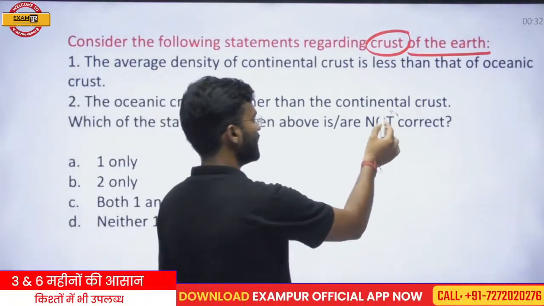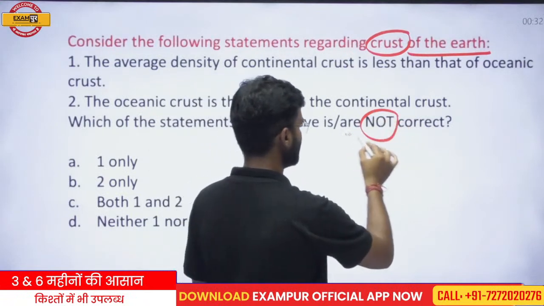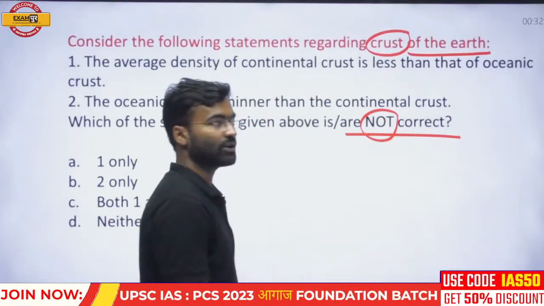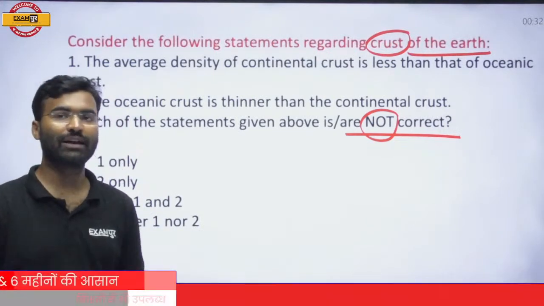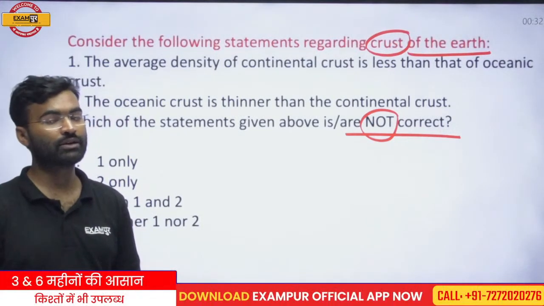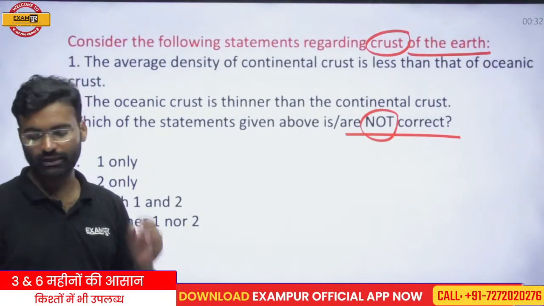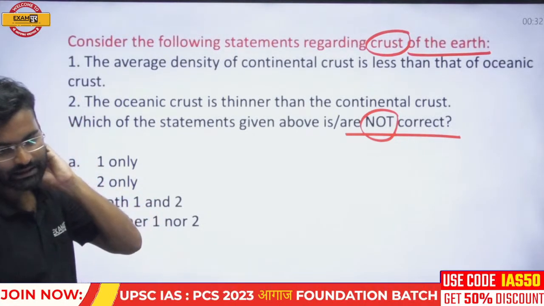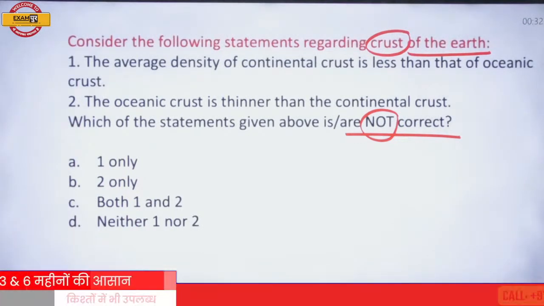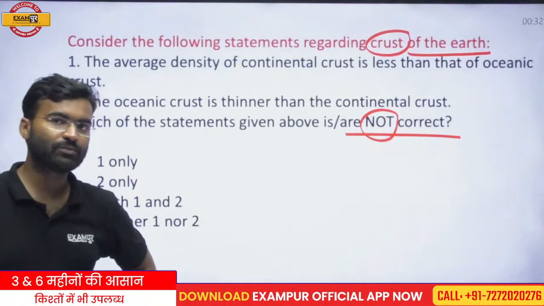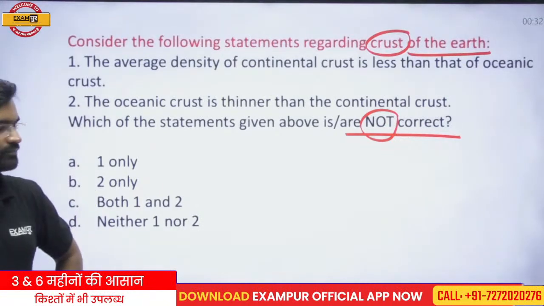So here you should pay attention. You have to check which statement is not correct, and on the basis of that, you have to give your answer. So read this question, these statements, very carefully, and then try to respond.